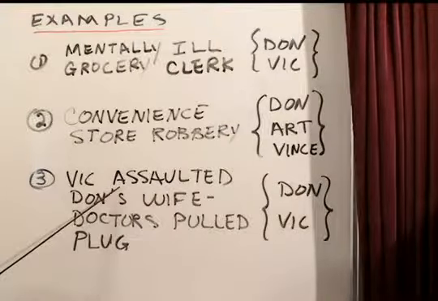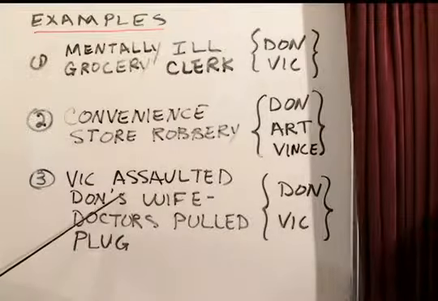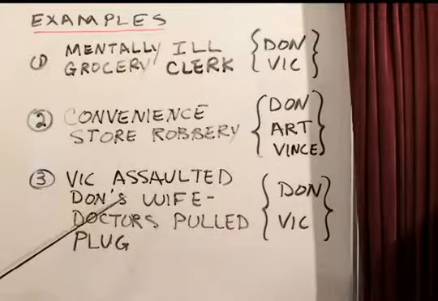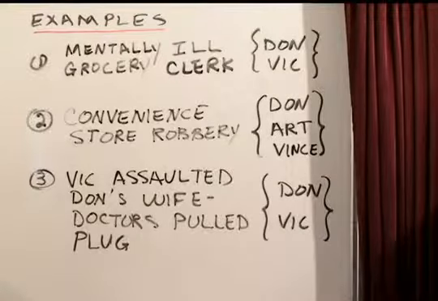And if Don had killed Vic when he got into the house and caught Vic assaulting his wife, we'd have a different problem. But he tracked him down 3 months later, and so we don't have self-defense, prevention of crime, defense of others, and so none of these are justified. So there's no justification in either of the three examples.